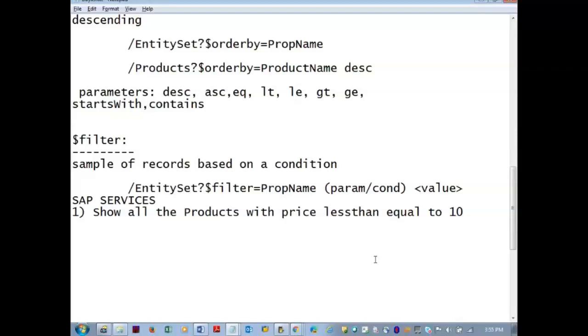In all the technologies, these are very, very important. For example, you have visited GSM Arena to purchase a mobile phone. You are applying the filters, you want to show the mobiles less than 10,000, so you are just checking the checkbox. When you click the checkbox there, it will issue this kind of OData query strings.